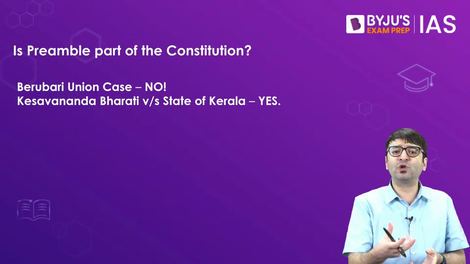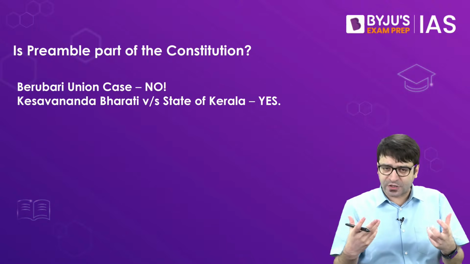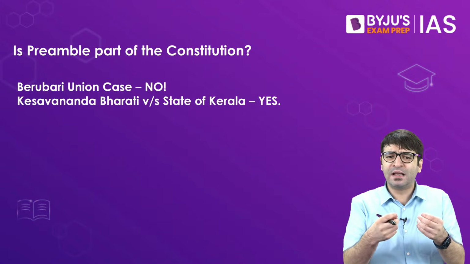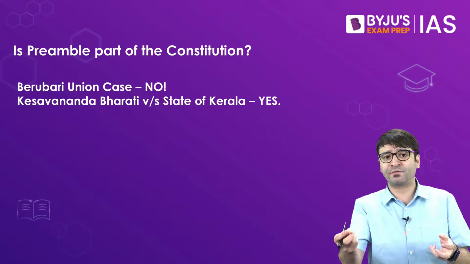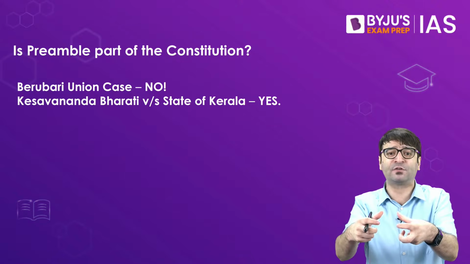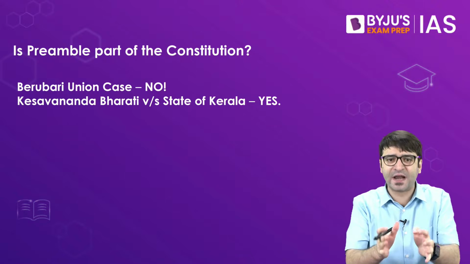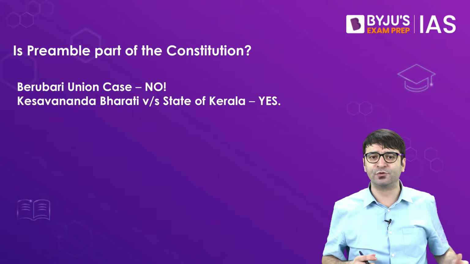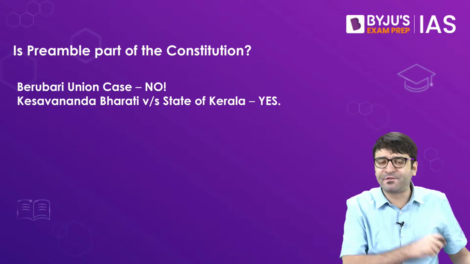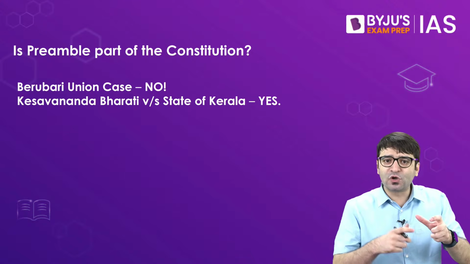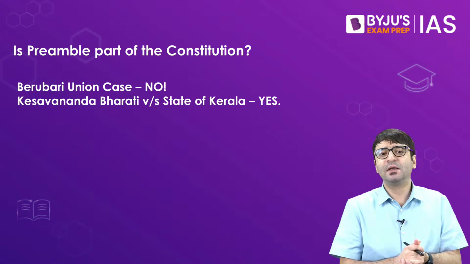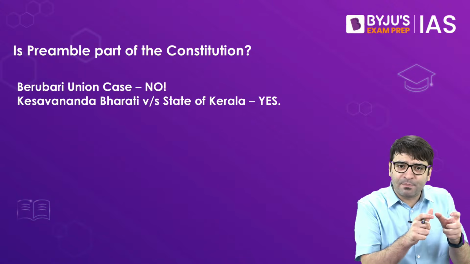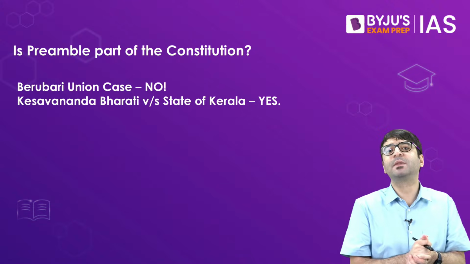When the majority voted in favor of freedom of speech and expression, it became part of the Constitution. When the majority voted in favor of giving some powers to the President, most of the powers to the Prime Minister and his Council of Ministers, it was discussed thoroughly, threadbare, voted upon, and then it became part of the Constitution. In a similar fashion, the preamble was also discussed thoroughly and voted upon, and that is how the preamble became part of the Constitution.